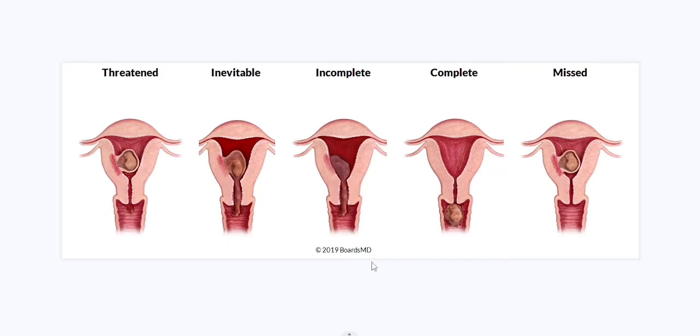There are different types of abortion. In this picture, you can clearly build a concept about the different types of abortion. The first is threatened abortion. In threatened abortion, you can see a slight placental separation, slight bleeding, the membrane intact, and the orifice closed. This is the threatened abortion.